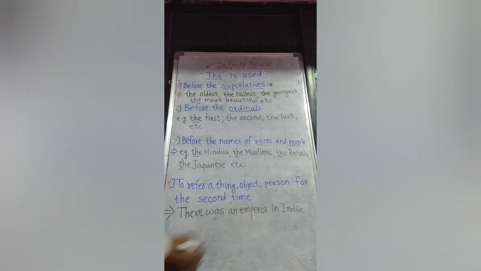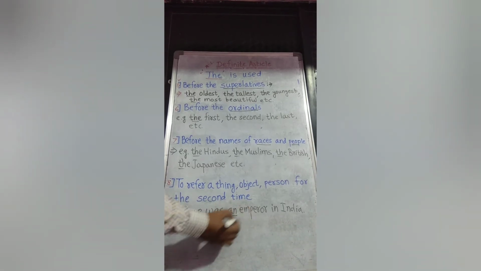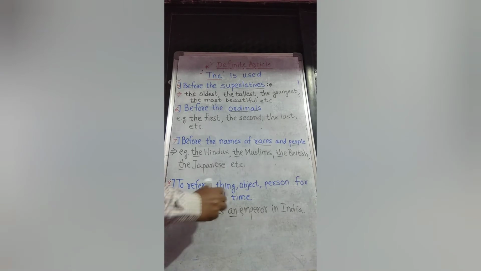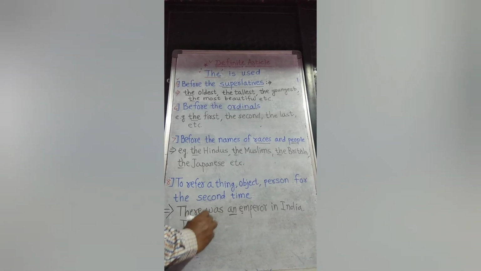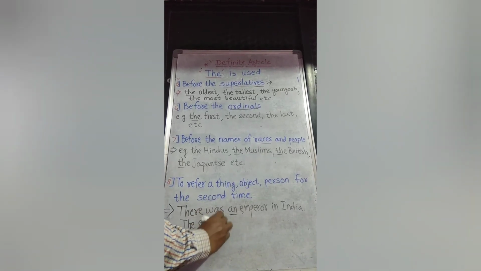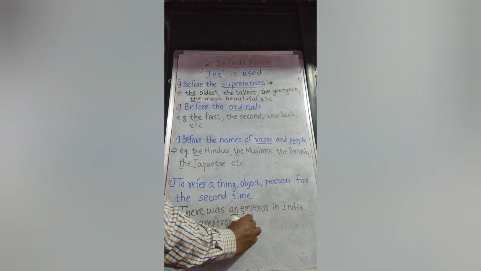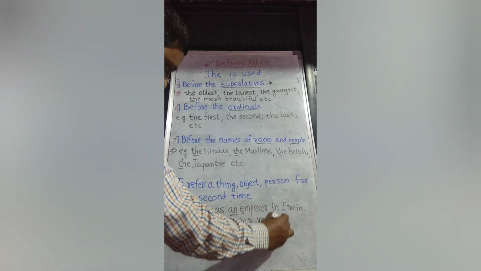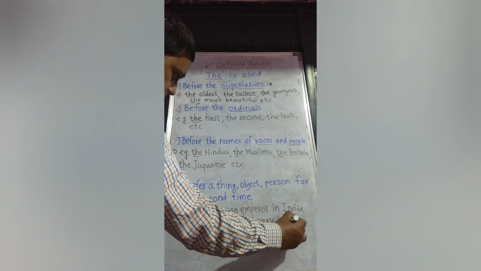Look here, I have used indefinite article an because emperor is the word which starts with a vowel, an emperor. Now I am referring to the same emperor. What will I write here? The emperor. The emperor was very kind.